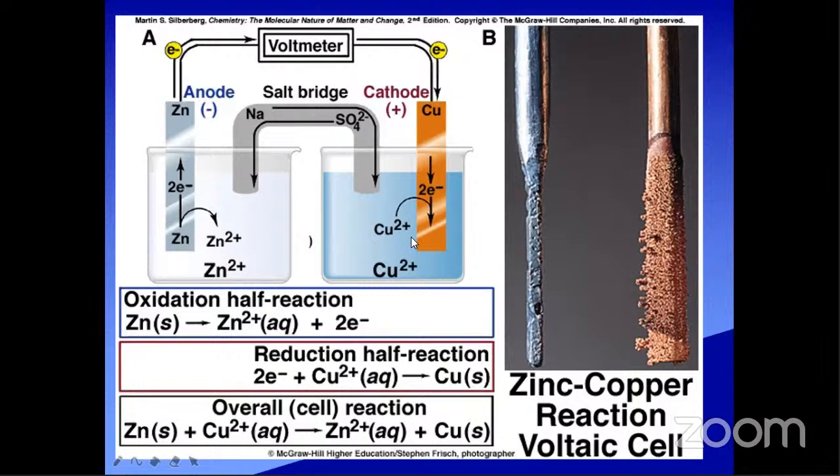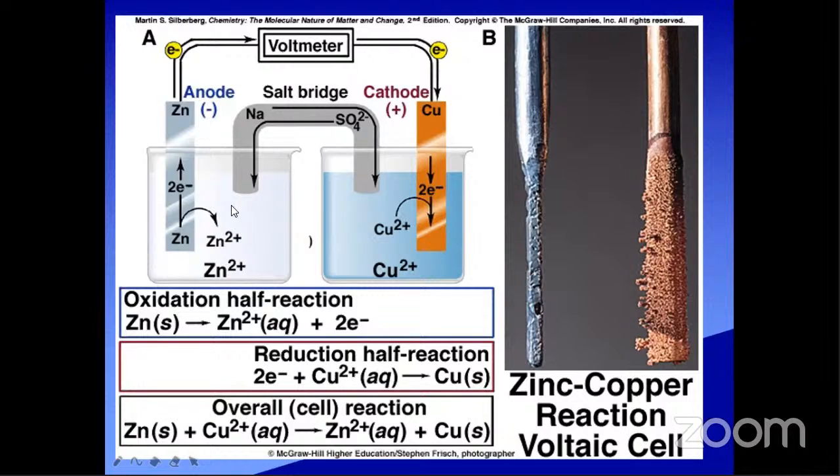In the right cell, copper sulfate is present, so copper 2+ ions and SO4 2- ions are present in the copper sulfate solution. Copper is depositing on the copper rod. The reduction process is happening.